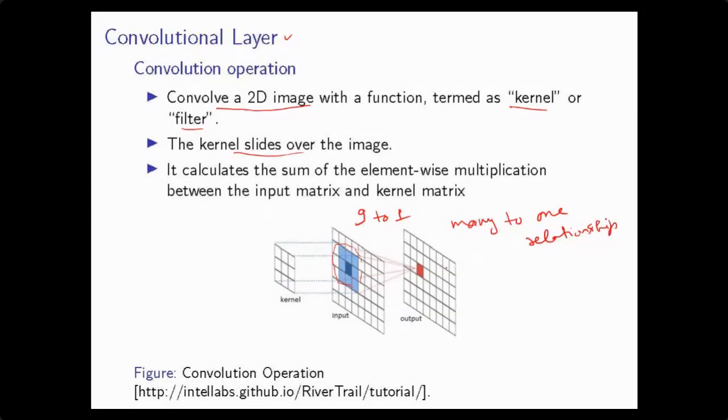So in the convolution layer, we are performing a many to one relationship. This is the convolution, where we find the sum of the element-wise multiplication between the input matrix and the kernel matrix. So this is the convolution operation.